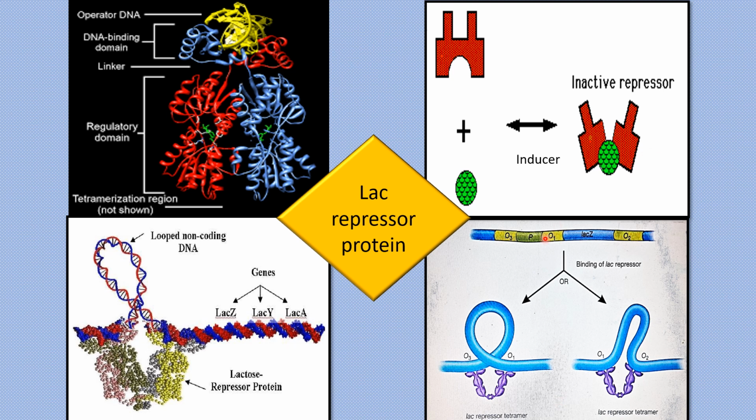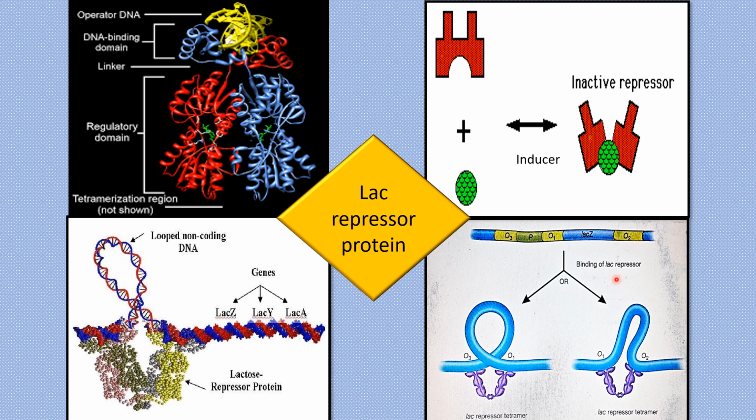Now another important thing. There are 2 operator sites, as I told you, primary and secondary operator site. Now LAC repressor is a tetramer which has 2 dimers. So one dimer will attach with the primary operator site O1 and then the second dimer will attach with any of these secondary operator sites O2 or O3. If the dimer binds with the O2, then it will create a loop like this in DNA. If it binds with the O3 operator site, then it will create a loop like this in DNA. So in any case, the LAC repressor protein will bind with the DNA and it will form a loop like structure.